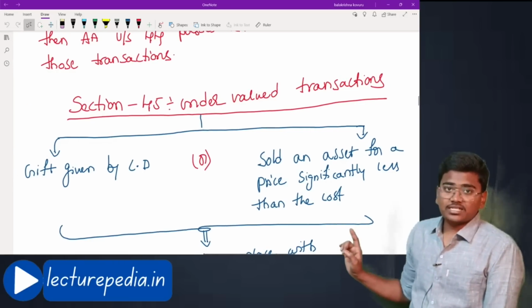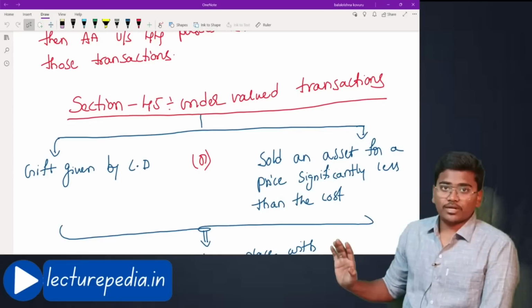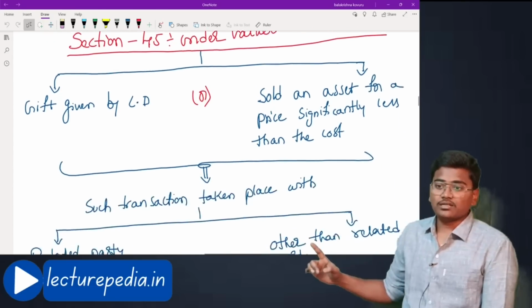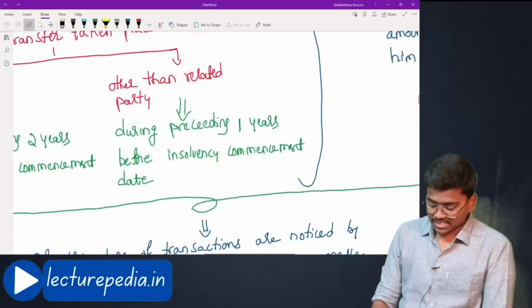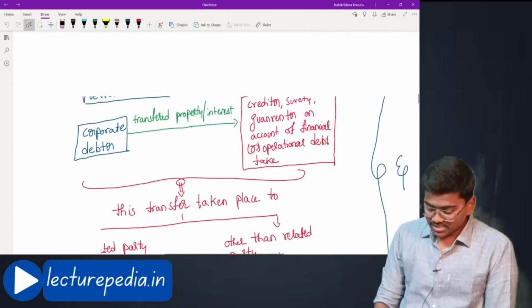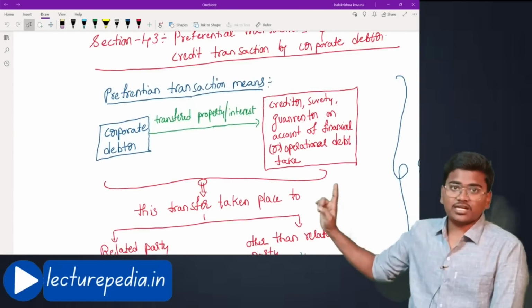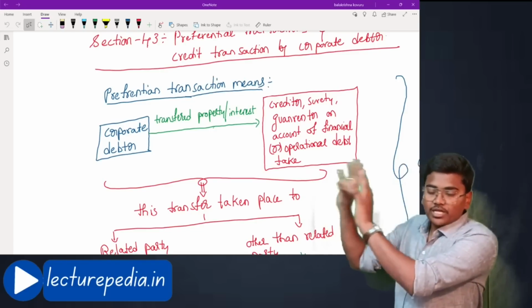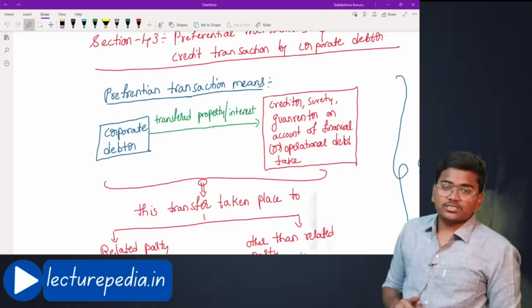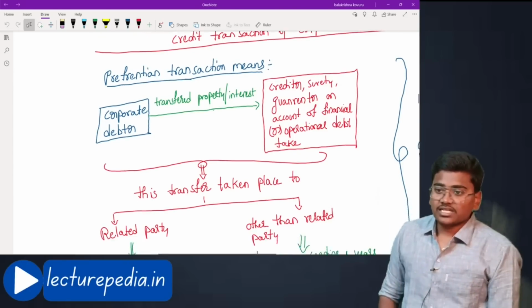Simply if this condition is satisfied, it would not be an undervalued transaction. Apart from this condition, the following conditions also should be satisfied. Even in case of preferential transaction, simply if this first condition is met, that is, the corporate debtor transfers an asset to the creditor, that doesn't mean a preferential transaction.